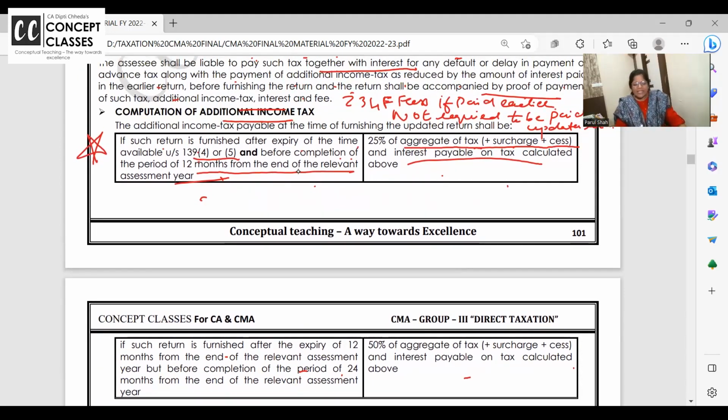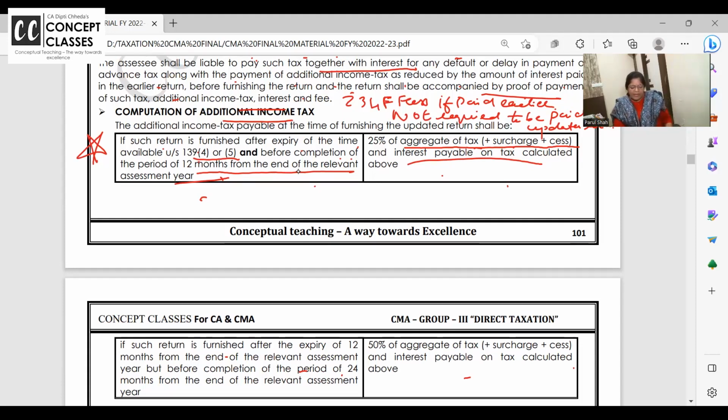because it's like a punishment. When your income was 5 lakh, why did you show 3 lakh? So now on increased income, okay, that time I showed 3 lakh, now I'm showing 5 lakh. I'm ready to pay tax, interest, fee. No, it's not enough. You have tried to evade tax. So along with the tax, interest, fee and all, when I say tax, surcharge, cess, and fee, you need to pay additional tax of 25%.